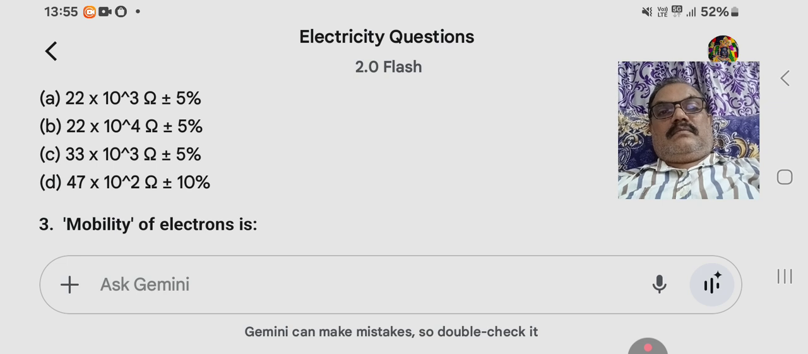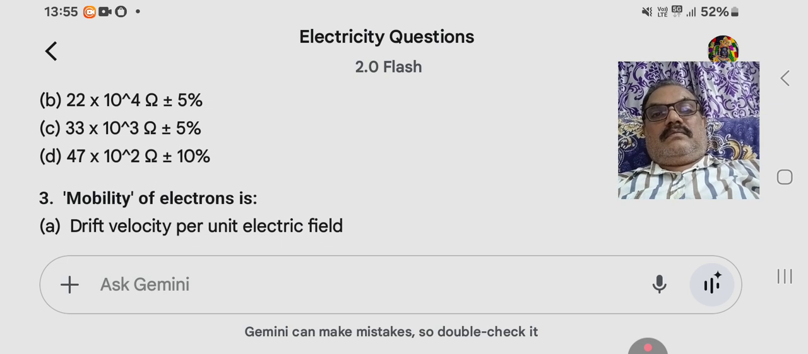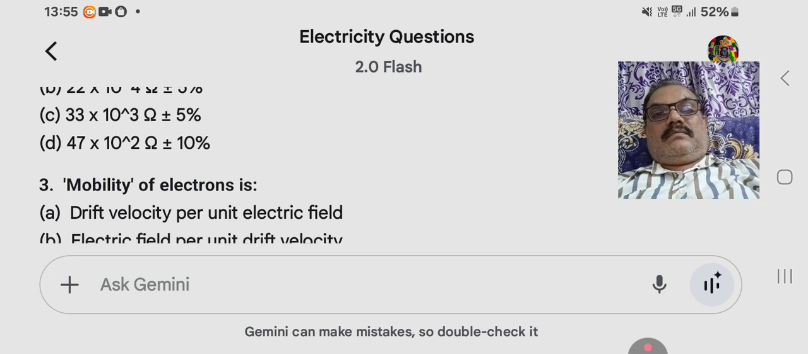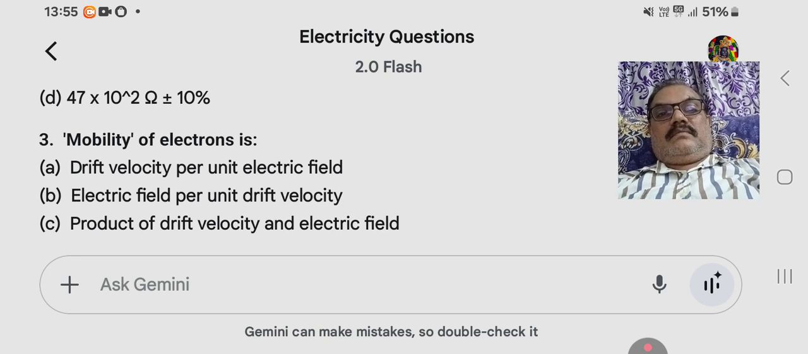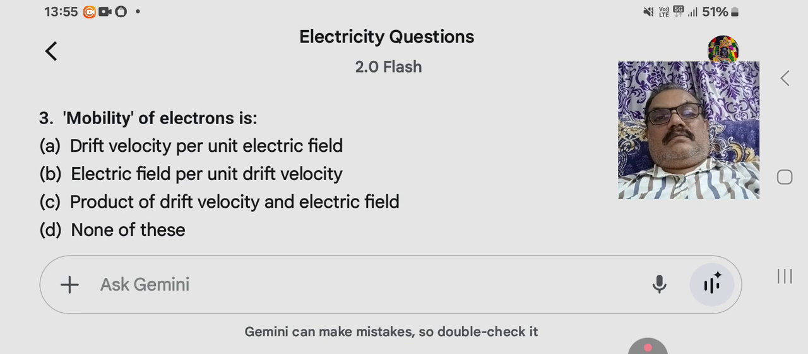3. Mobility of electrons is A. Drift velocity per unit electric field. B. Electric field per unit drift velocity. C. Product of drift velocity and electric field. D. None of these.